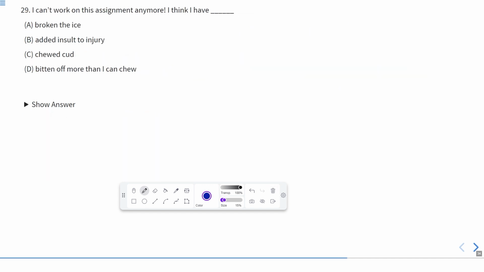I can't work on this assignment anymore. I think I have. Again, we have options: broken the ice, added insult to injury, chewed cud, bitten off more than I chew. Now, bitten off more than I chew means to do something very difficult, or to take on too difficult a task. So according to the situation, the correct answer should be D.